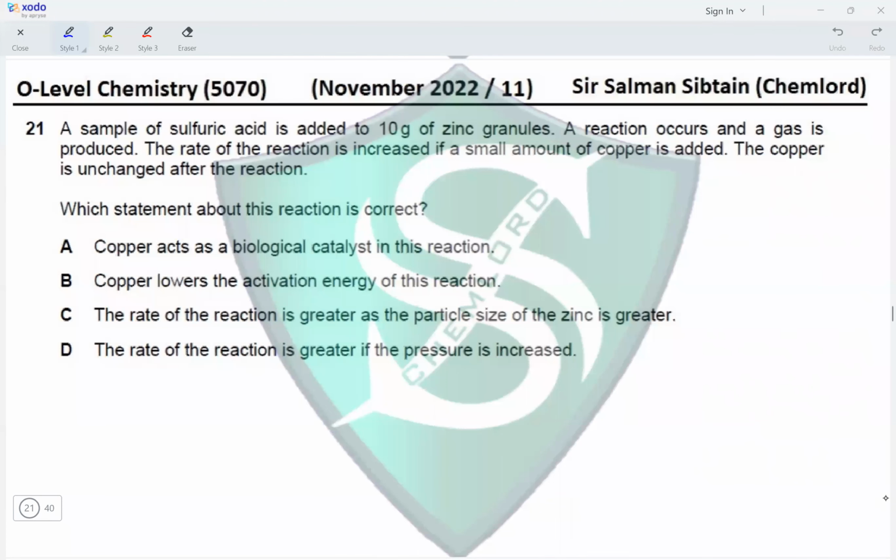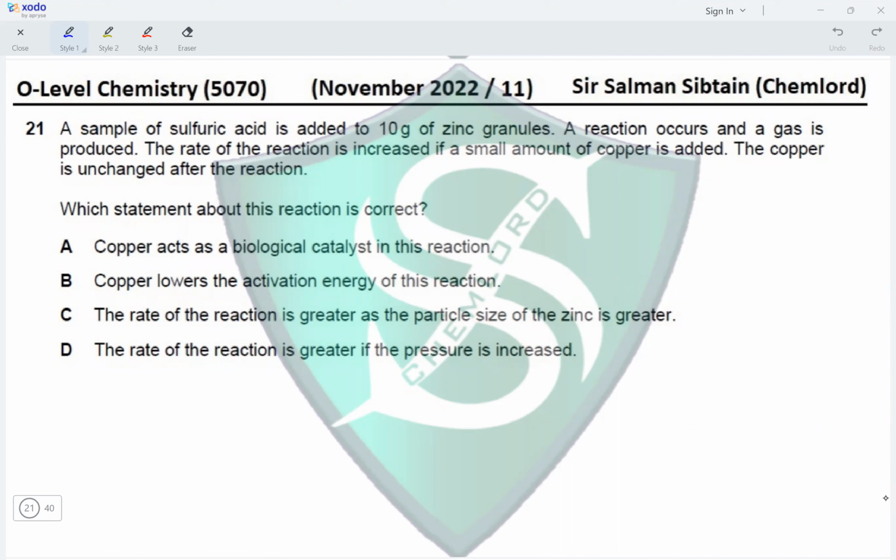Hi guys, this is O-level chemistry, paper 11, November 2022, question 21. A sample of sulfuric acid is added to 10 grams of zinc granules. A reaction occurs and a gas is produced. This gas would be hydrogen gas because acid is reacting with metal.